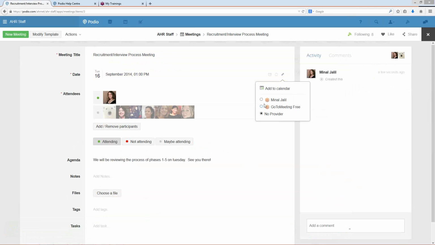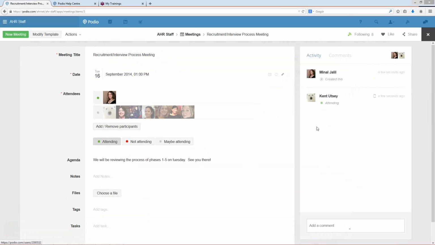Basically what you could do is add go to meeting, but we're going to keep it on go to training instead. I don't really like go to meeting. And there we go. Kent already is attending.